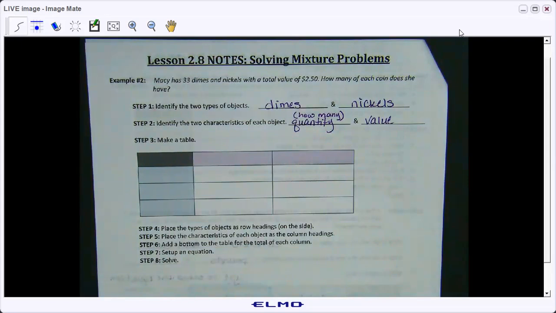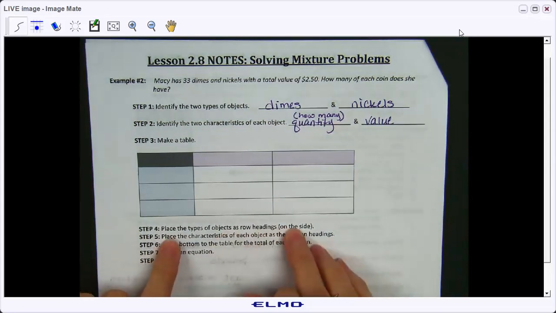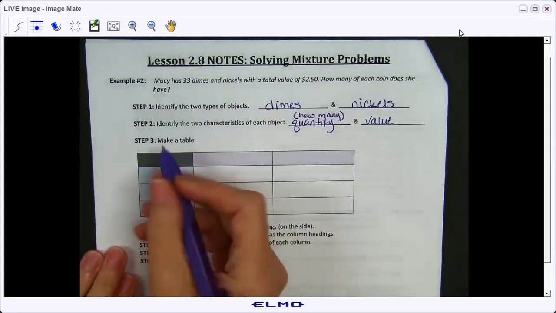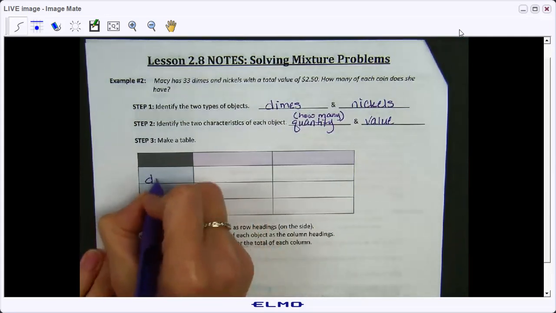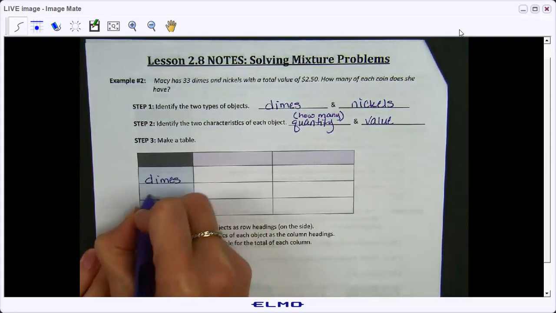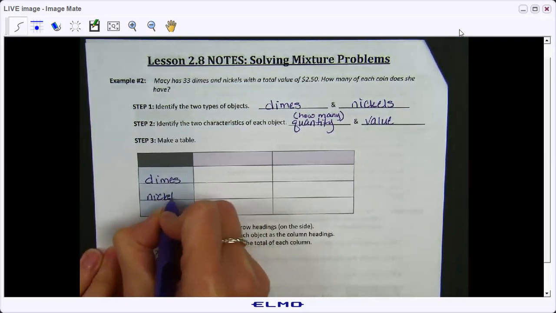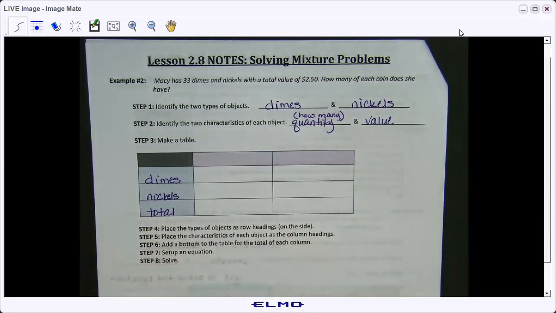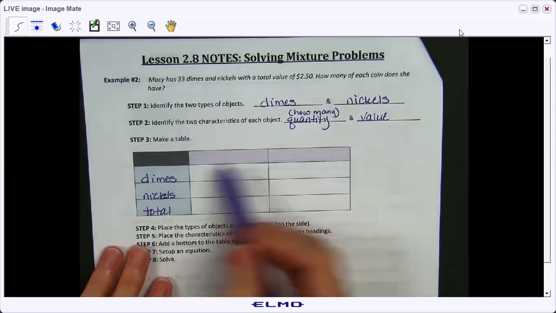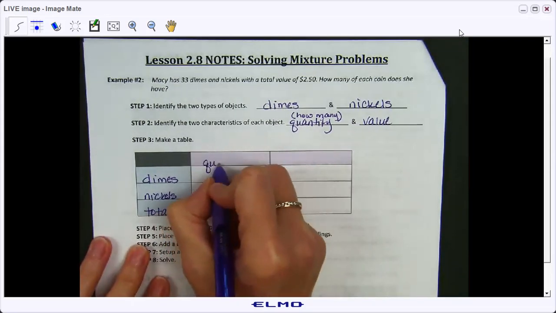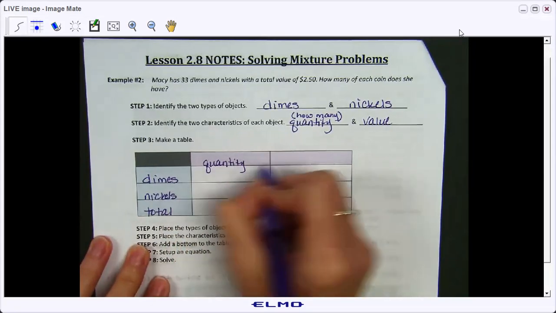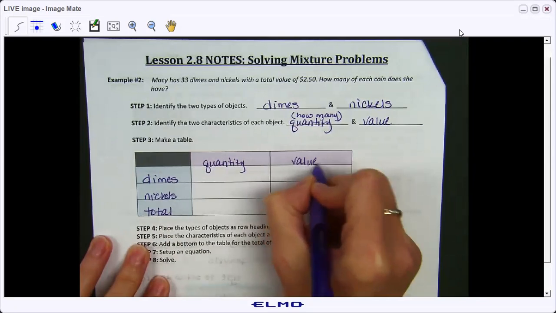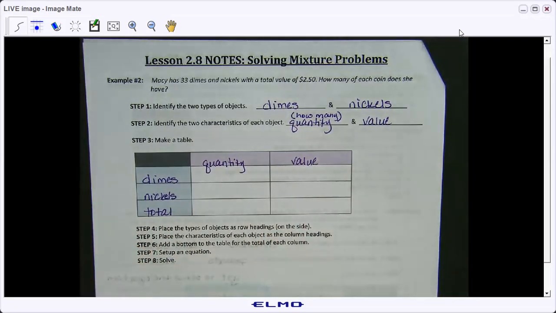Okay, so now we're going to fill out the table. So you place the types of objects as the row headings on the side. So we have dimes and nickels. And then, of course, total goes at the bottom. And then your characteristics go on the column headings at the top. So quantity and value. And now we have to fill in the table, okay? So I want you to take this step by step.